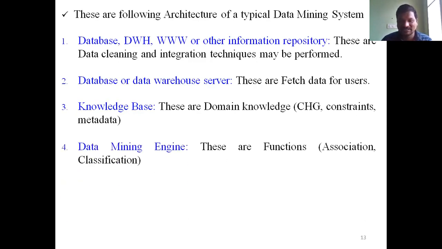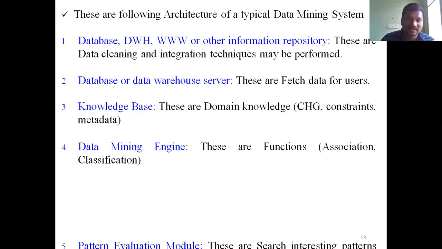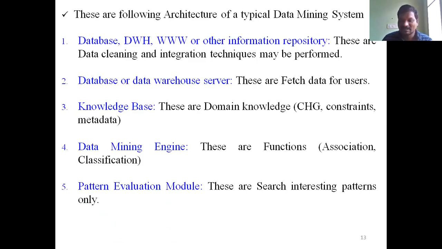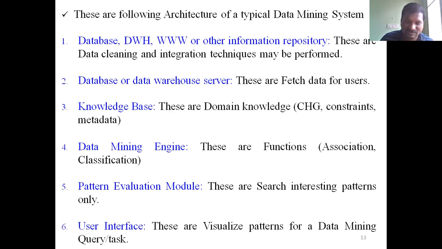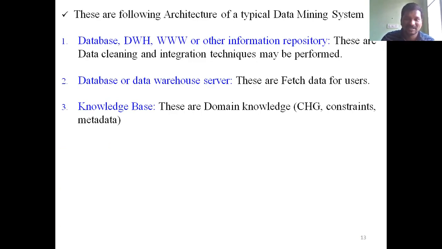The data mining engine is the fourth component. Data mining consists of functions such as association and classification. Then the pattern evaluation module, which sets interesting patterns only, evaluating the patterns and identifying the truly interesting patterns. And then the user interface, which visualizes patterns for data mining query tasks.